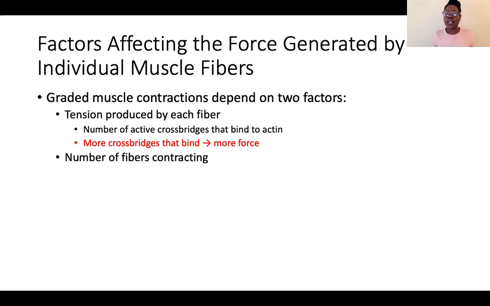It's not usual that all of our muscle fibers are contracting. Depending on how heavy that load is, that will determine how many of the fibers in that muscle group are actually contracting. All right. So for example, although I'm using my biceps to lift this piece of paper, maybe 5 or 6 fibers within the biceps group are actually contracting. The others are just chilling out because this is a relatively light load and we don't need a whole lot of force or tension to overcome a piece of paper, right? All right, so the two main factors that determine how much force a muscle generates are the tension produced by each fiber, and then how many of those fibers are actually actively contracting.